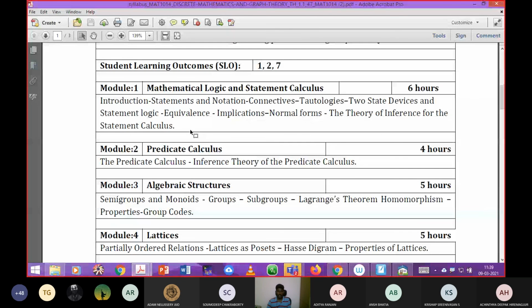So with that, module 1 is completed. We were at the last subsection, that is theory of inference for statement calculus. So with that we have completed module 1. In the next class we will get into the predicate calculus. I have already told you that the complete module is exactly correlated with the theory of inferences. If you are familiar with theory of inferences formulas, then certainly module 2 will be quite easy for you to follow the problems provided in module 2.